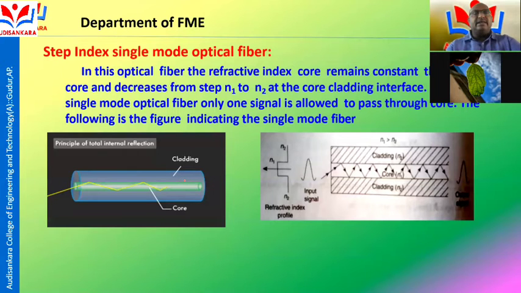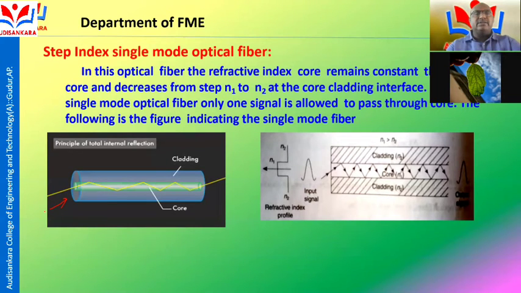In step index single mode optical fiber, only one signal is allowed to pass through the core medium. The disturbances and noise are very low compared to the multi-mode fiber.